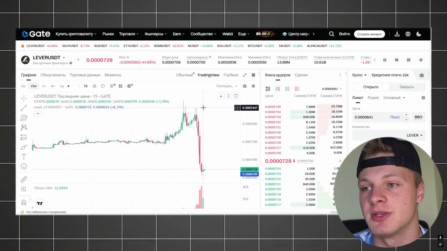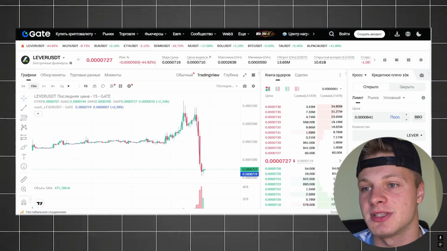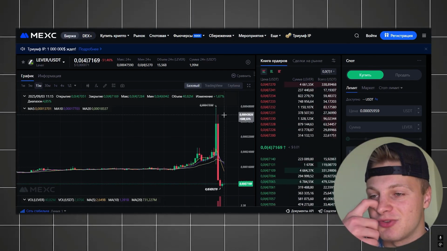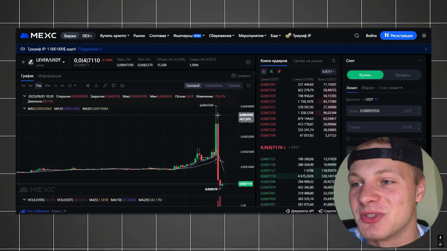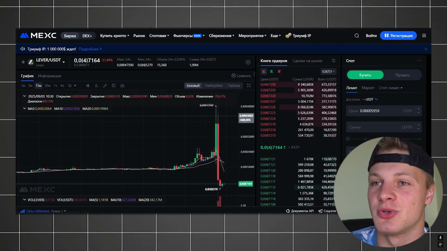You can see here too, there were different prices. The maximum price was 24.47. There was basically no spread here. Now that was a spread. That was a real spread. If you had caught that candle, caught it short, guys, you would have made a lot of money. A lot of money. But in any case, you could have easily taken even just between Gate and MEX. There was a 6.5% spread, super easy.